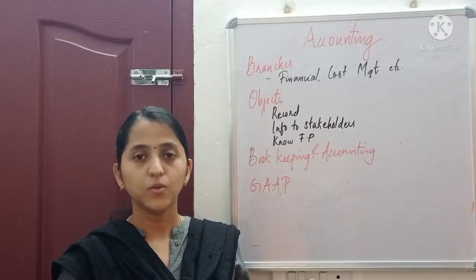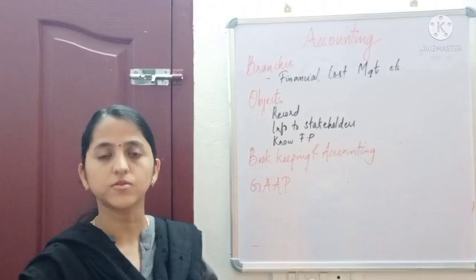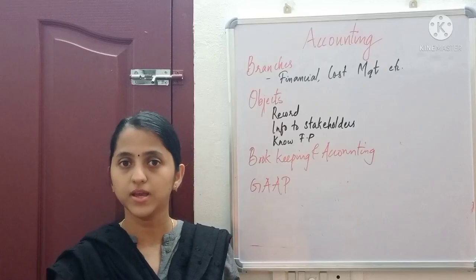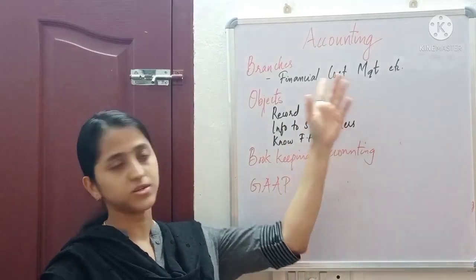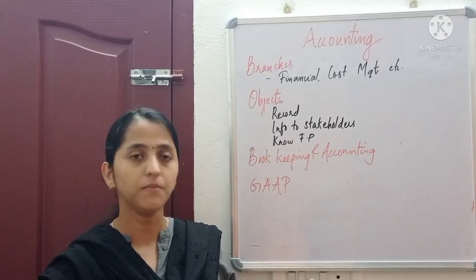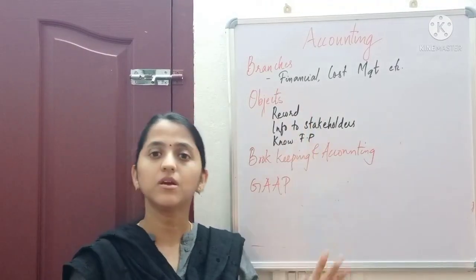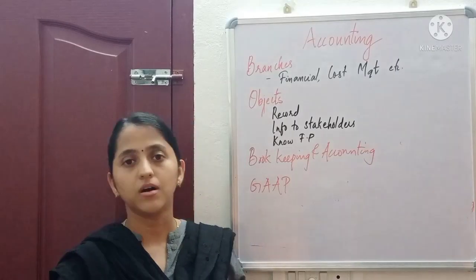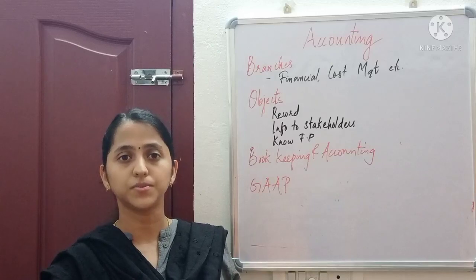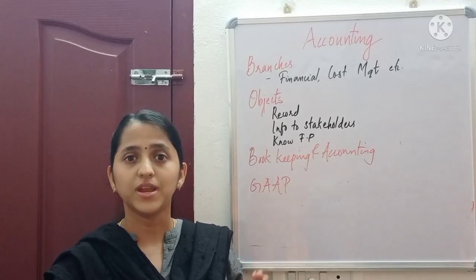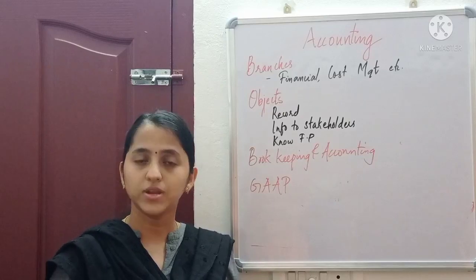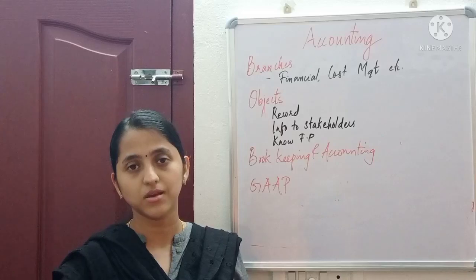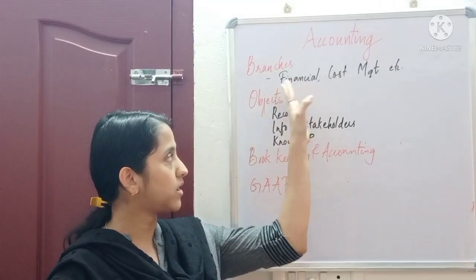Okay. Now let us discuss the branches of accounting. There are a lot of branches of accounting, mainly financial accounting, cost accounting, management accounting, etc. In this we are dealing with financial accounting. Financial accounting means we record transactions and summarize the financial results, or find out the financial position of the company, and make it available to the interested users. That is financial accounting.